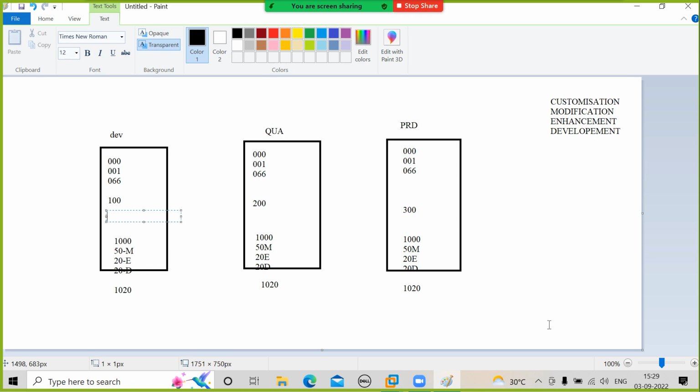The grip is not good, the needle is not good. You will find some defects, right? That is the reason the development environment and the testing environment should always be different for any software. That is the reason we maintain different systems for development, quality, and production.